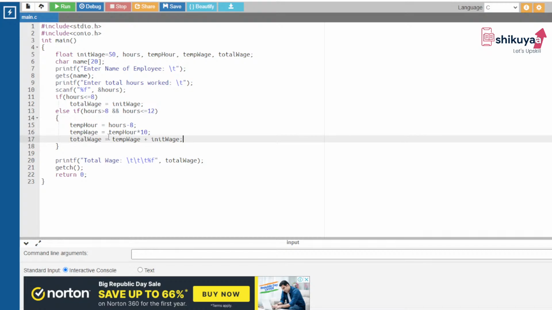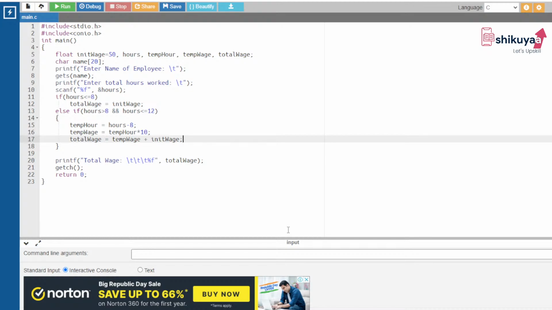That's why total wage is equal to temp wage plus init wage. Now printf, total wage is equal to %f and it is stored in the variable total wage. Got it? Now we have written the function getchar. It is needed for displaying the result, and return 0.